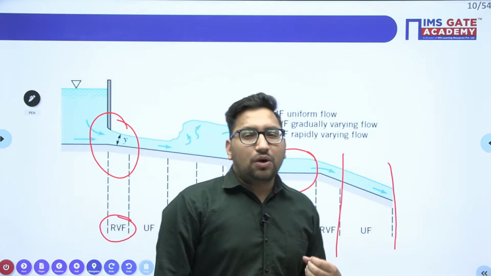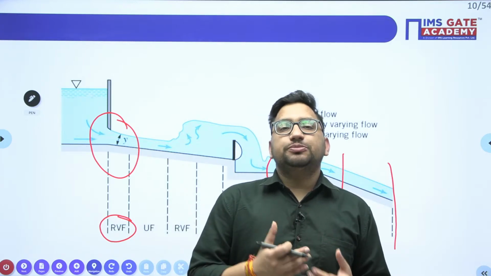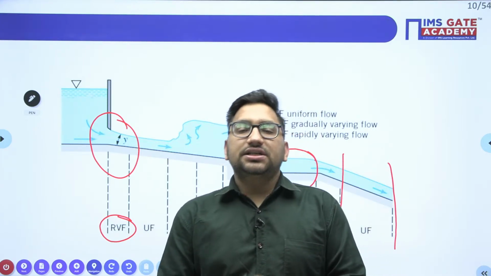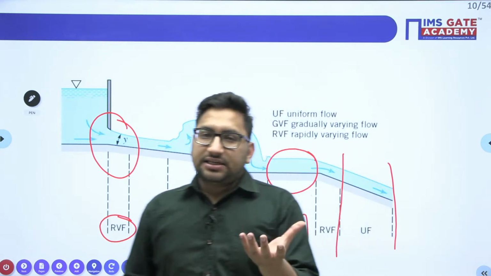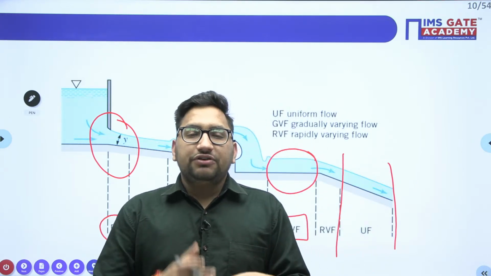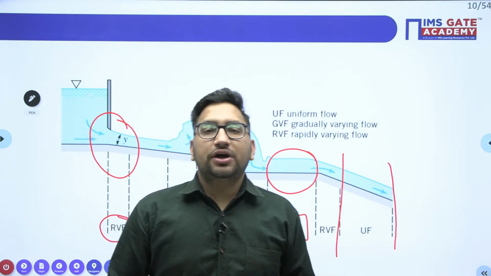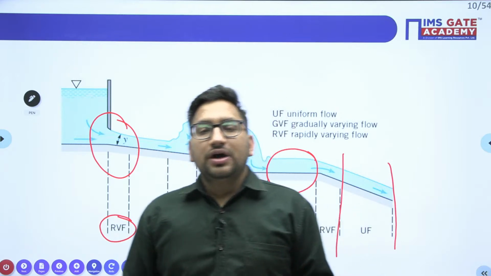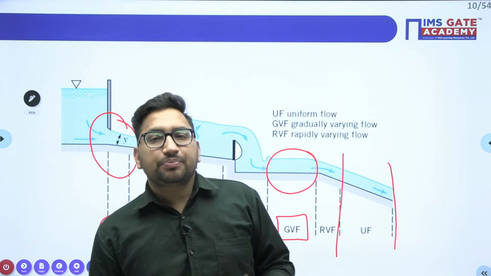Clear? Now as you know, in an open channel the force responsible for the flow is nothing but gravity force. Like you have seen in pipe flow, the viscous forces are predominant, but here the predominant force is gravity force. One dimensionless number defines this gravity force, that is Froude's number.